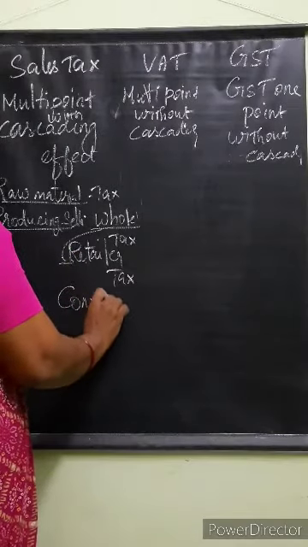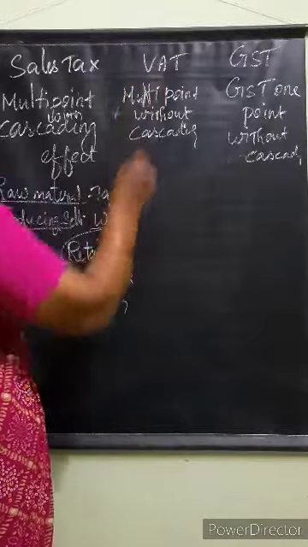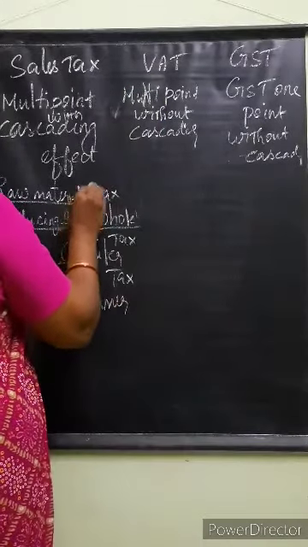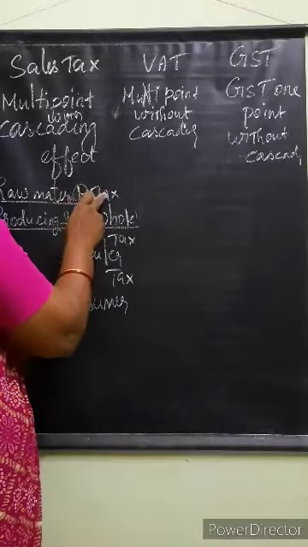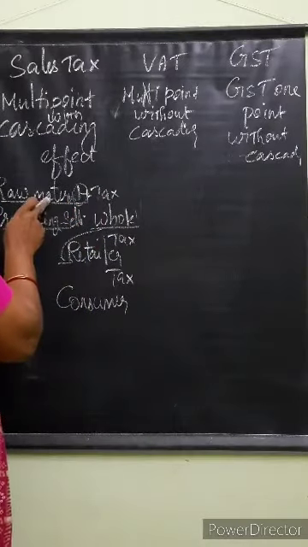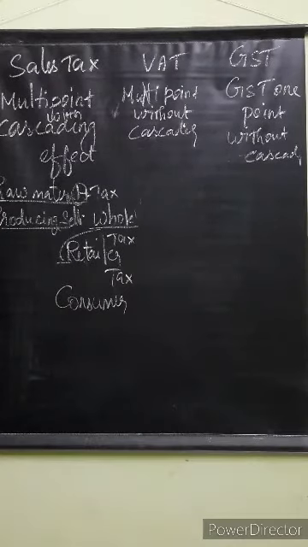So it is continuous, it is adding. But in VAT, at the end of the final stage, the tax will be added, it cannot be shifted.